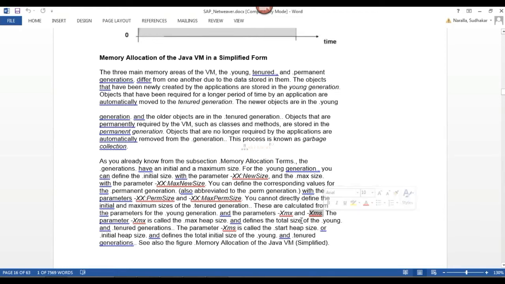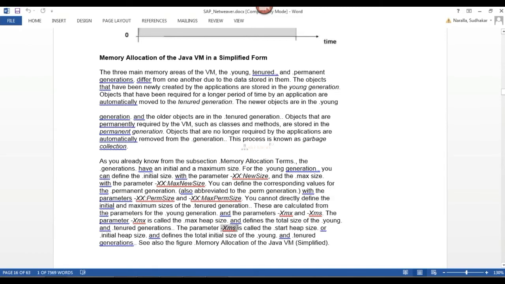The initial size, what is that? XMX. The XMX is the maximum heap size. And the total size of my young and tenured generation, the parameter is XMS, called the heap size.